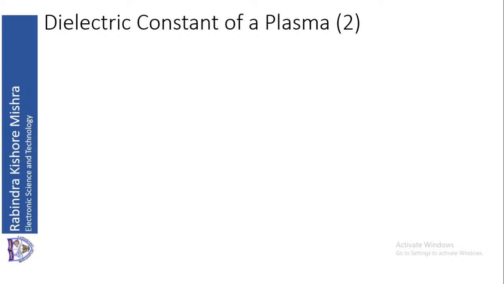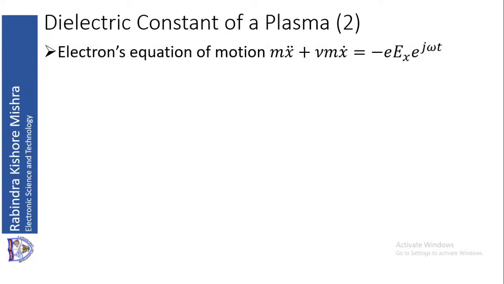Now let us come to the electron, which is in motion. If it is in motion, it will definitely obey the laws of motion. So the equation of motion for the electron will be of the form, as you know, laws of motion. What is laws of motion? Laws of motion says F is equal to mass into acceleration, or that gives you the force balance on both the sides.